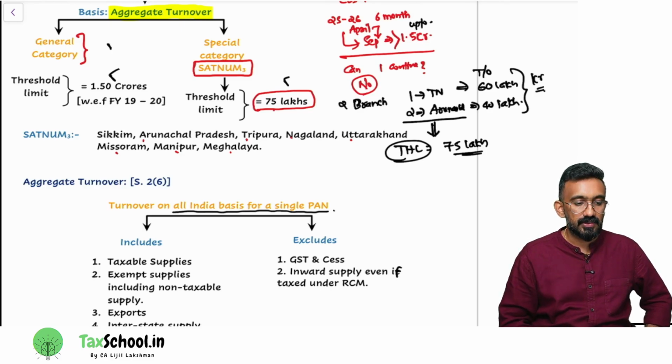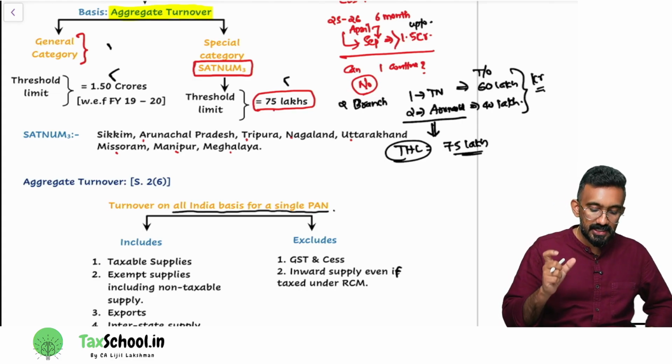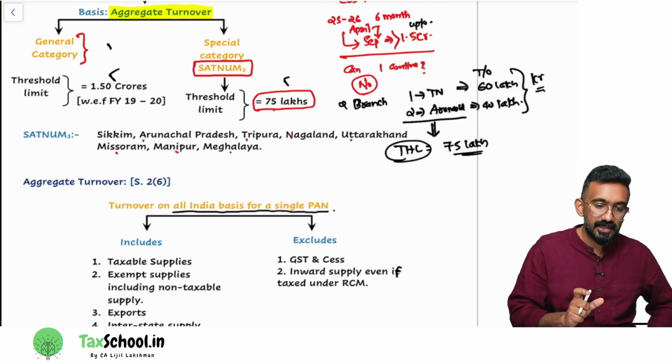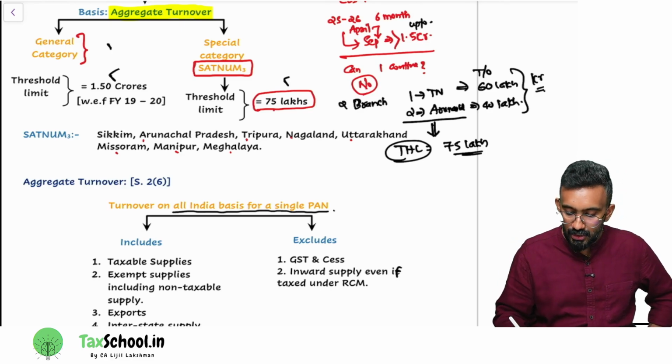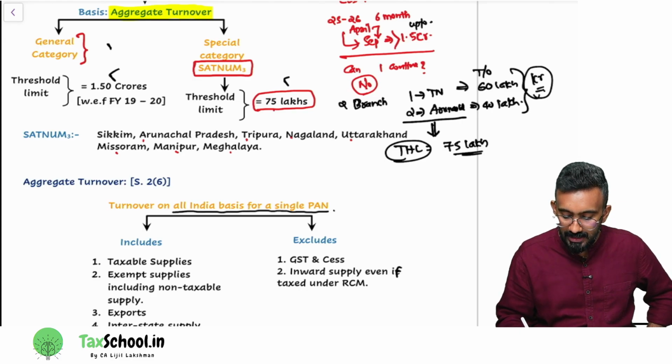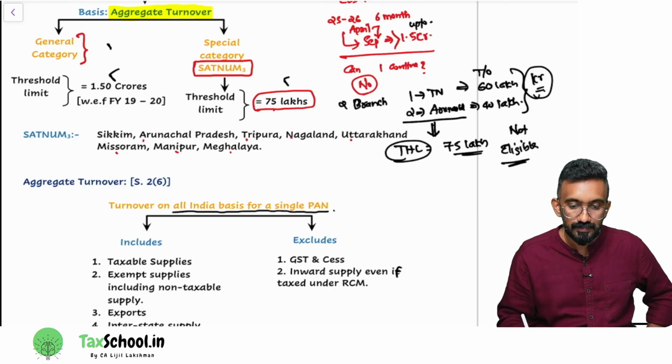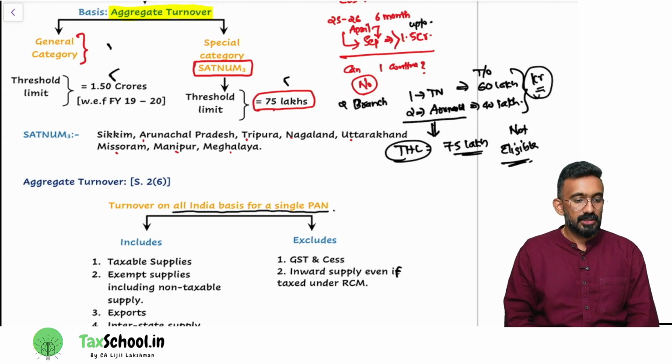Are you guys understanding what I'm saying? If I have one branch in Satnam 3 and another branch in the general category, which limit should I apply? I should apply the Satnam 3 limit, 75 lakhs. So my turnover here is 1 crore, more than 75 lakhs. Am I eligible or not eligible? I'm not eligible for composition. Are you guys understanding this? Can I have a quick thumbs up if it's clear for you?